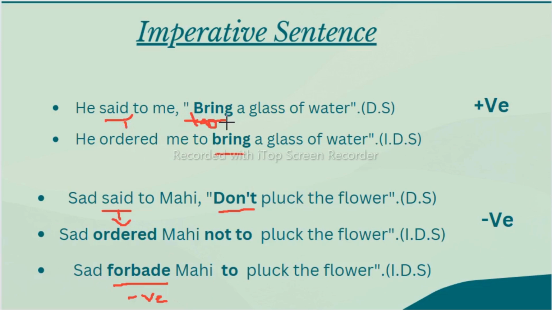If you have a verb question, meaning your question starts with the verb, then you write whether or if. If your sentence starts with a WH question, you should write asked in place of said. And if your sentence starts with bring or don't, meaning order and command, you should write ordered, or she commanded me, she requested me, she advised me.